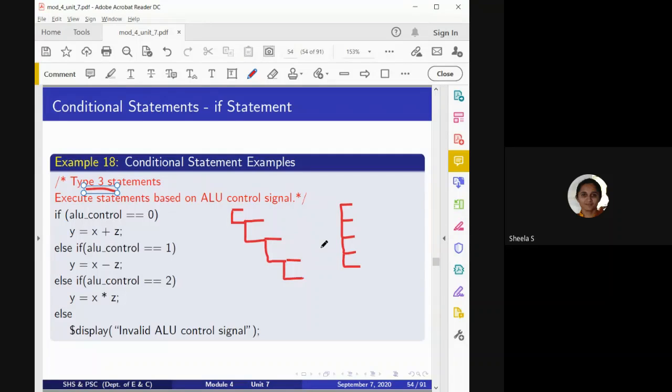In Verilog, we do not have a single if else if statement. Instead of that, we have nested if statements. That is used only in type 3 statements. Type 3 means when more than 2 conditions are present. Two conditions means only if else is enough. If more than 2 are present, then I have to go for the type 3 statement. Okay, this is regarding the conditional statement.